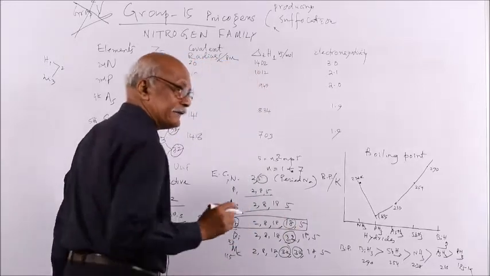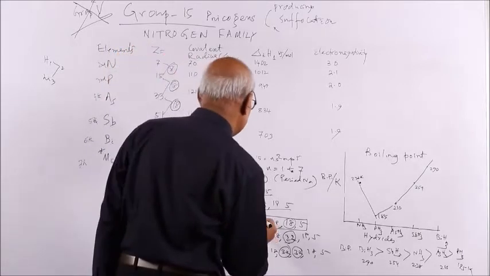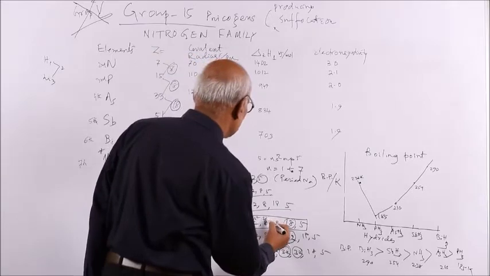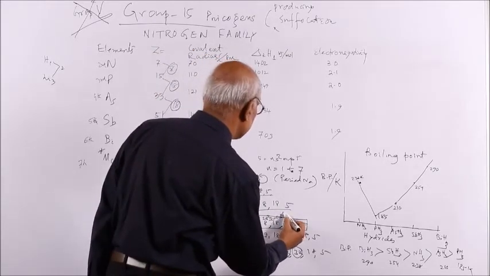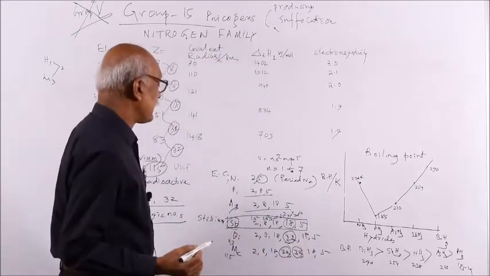If you write in college style, not high school style, then 2 means 1s2, 8 means 2s2, 2p6, 18 means 3s2, 3p6, 3d10. This is your 18.